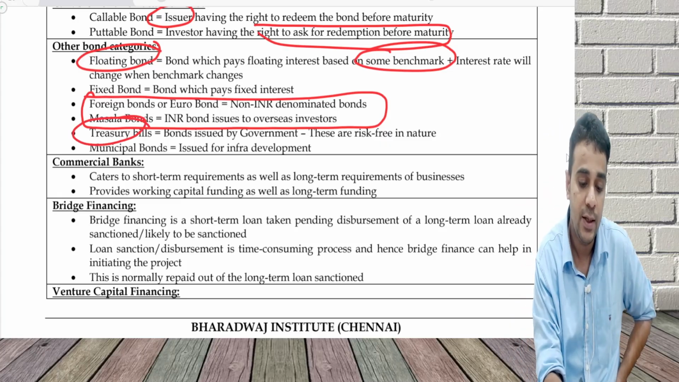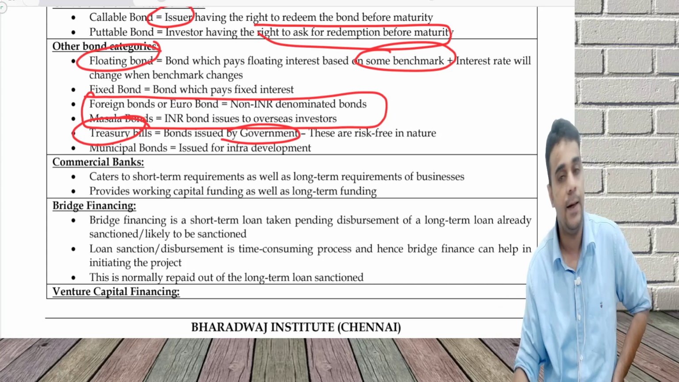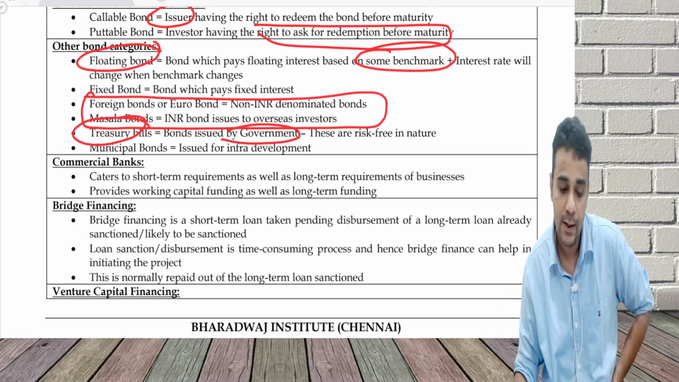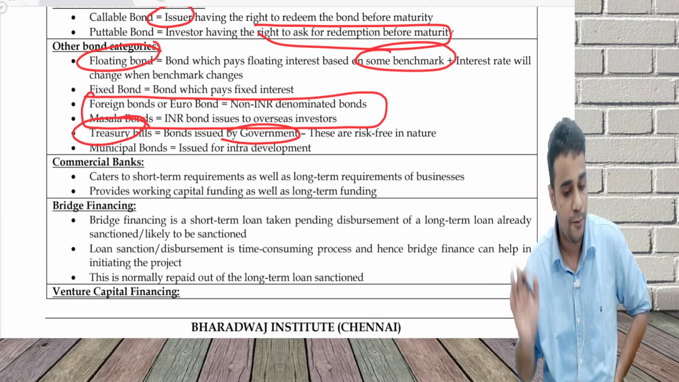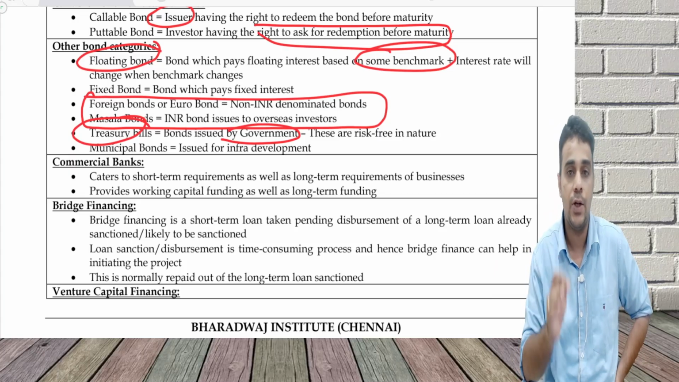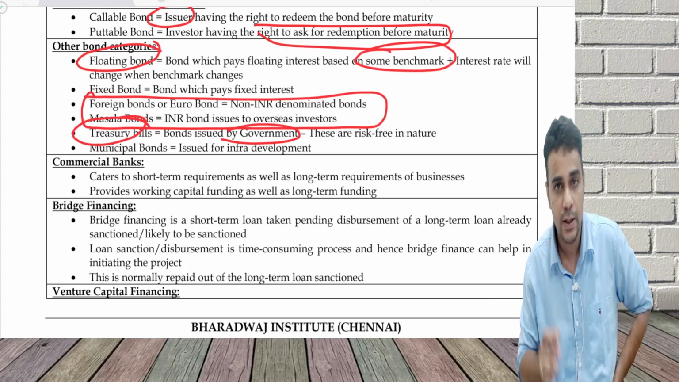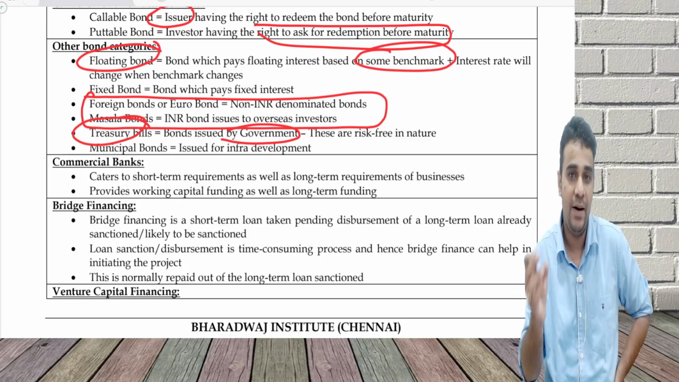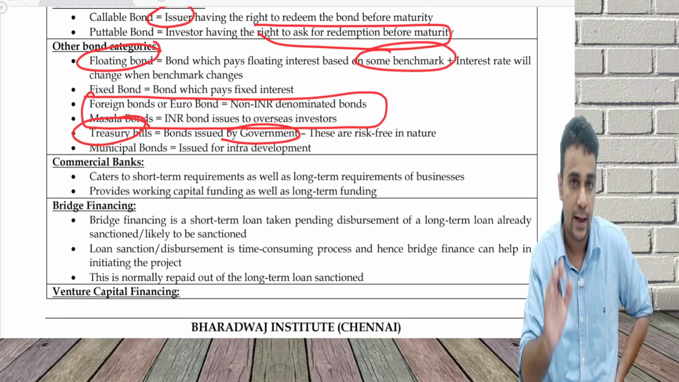Treasury bills are issued by the government of India. They are risk-free in nature. They are issued for a varied period of time. Municipal bonds are issued by various municipal corporations, primarily used for development of infra, roads, dams, canals. All this can be developed with the help of these. These are other bond categories.